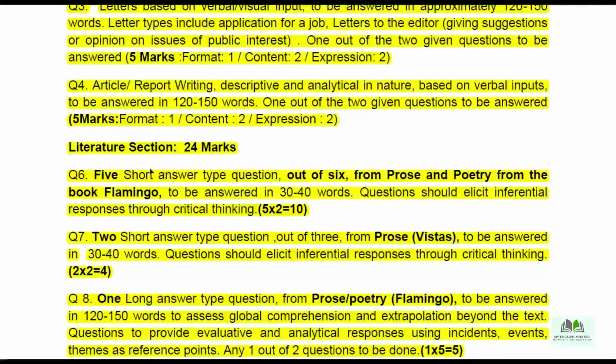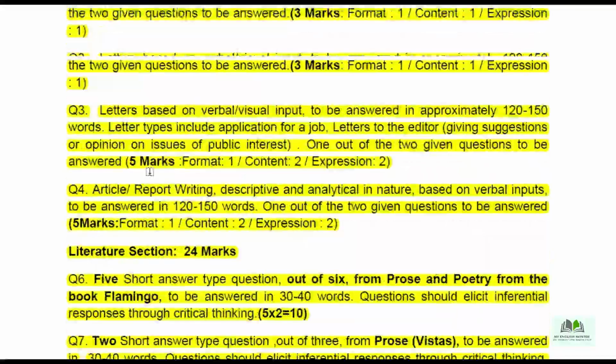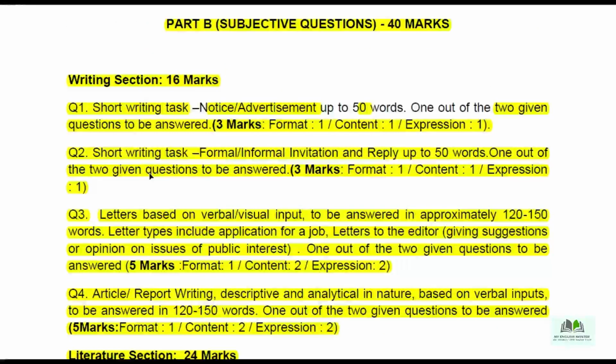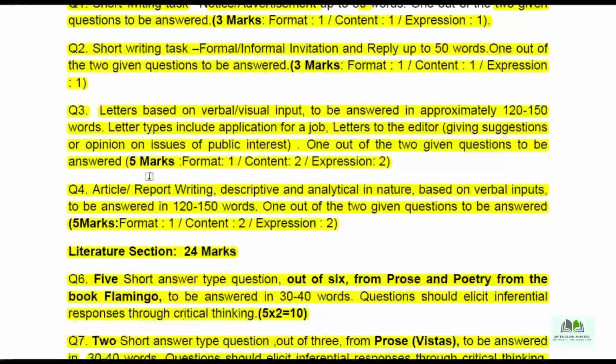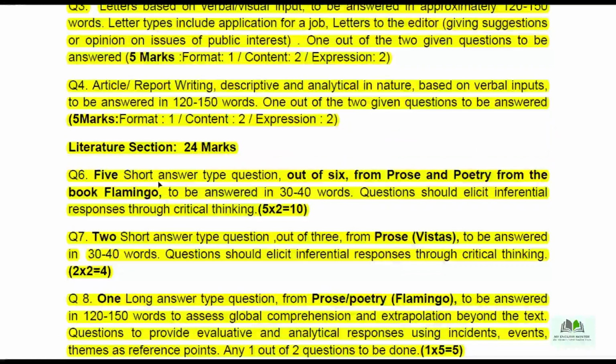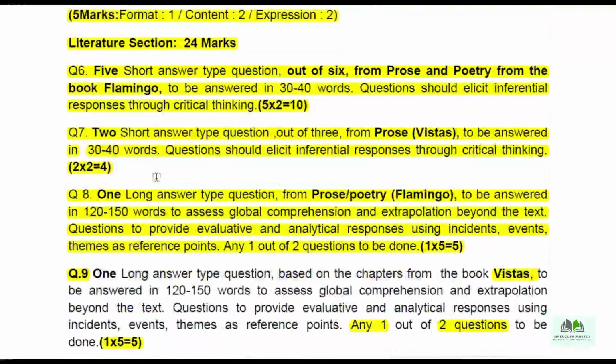And keep in mind, these are the 2 parts, part A and part B, and both the parts give us 40 marks each, and total 80 marks. Very important, we have 44 marks for the literature reader questions. So due importance is to be given to both the textbooks, Flamingo and Vistas, equally.